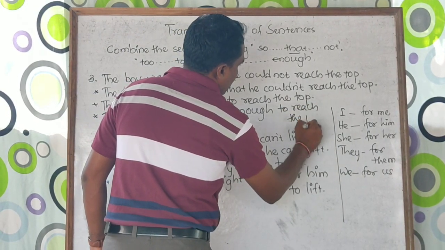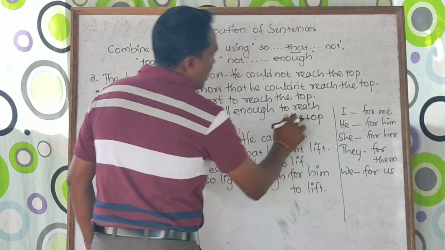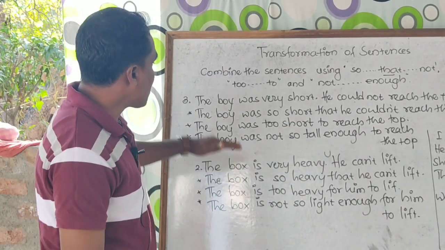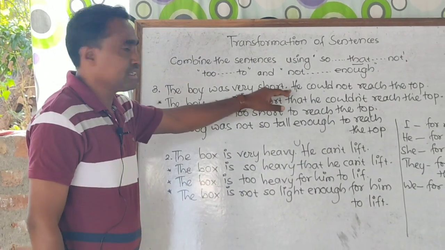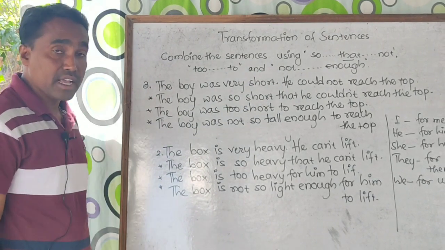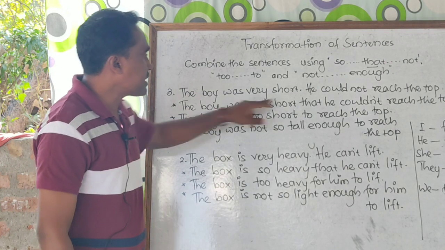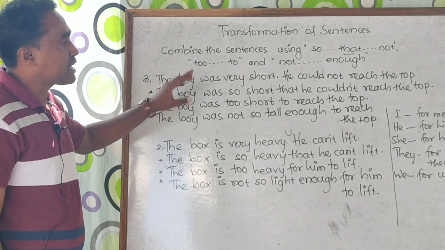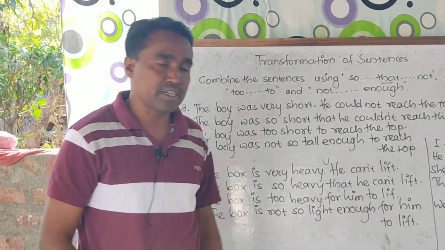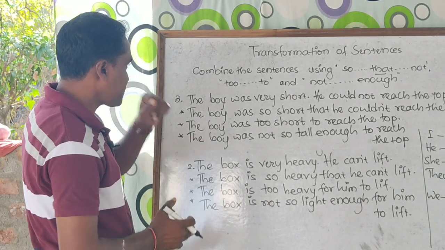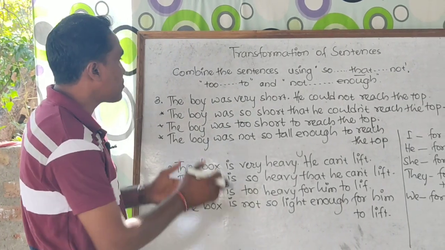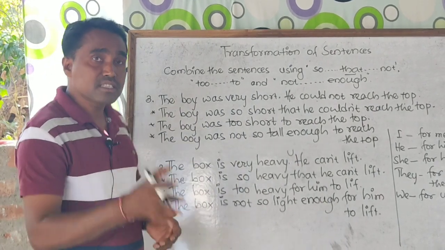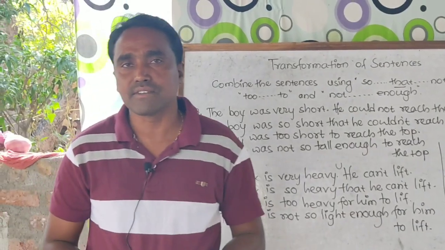You may ask me a question, why I didn't use for him here, because maybe the boy and he, you might find two different subjects. In fact, these are not two different subjects. The boy and the pronoun he show the same noun. So that's why you cannot say these two subjects are different. So this is all about how to transform a particular sentence by using so that not, then too to, and not enough. This is the way to combine sentences in different ways.